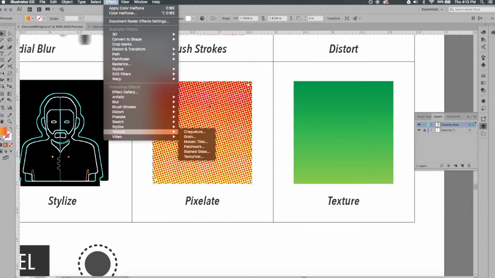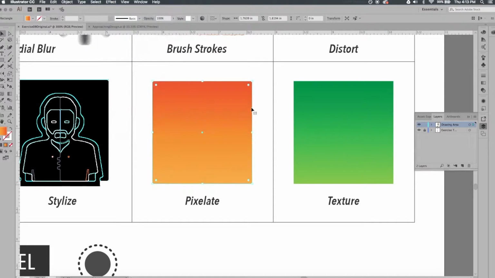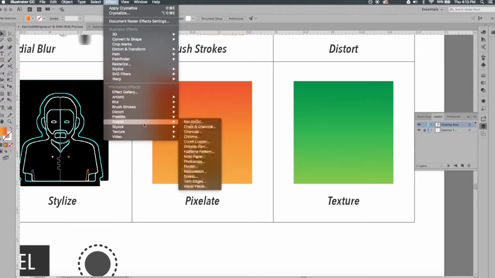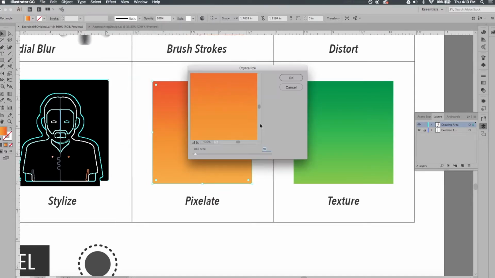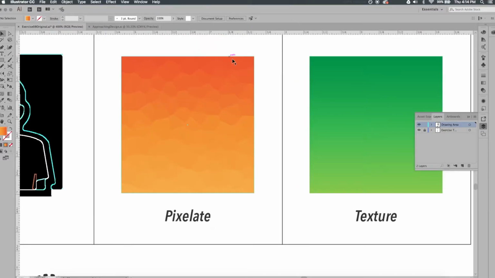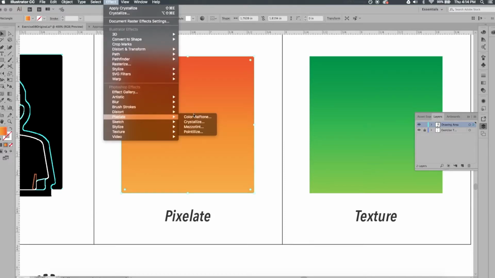Let's try another one. So I'll do Command Z to get back to my regular gradient, and I'll go to Effect again, Pixelate and Crystallize. And it's going to actually put a fractal breakup of all those colors. It's hard to see here, but I'll just move the cell size to around 68%. Click OK, and you can see it's broken up the gradient into a series of fractal shapes, kind of random. All right, I'll go ahead and undo that. Command Z, and let's try two more.